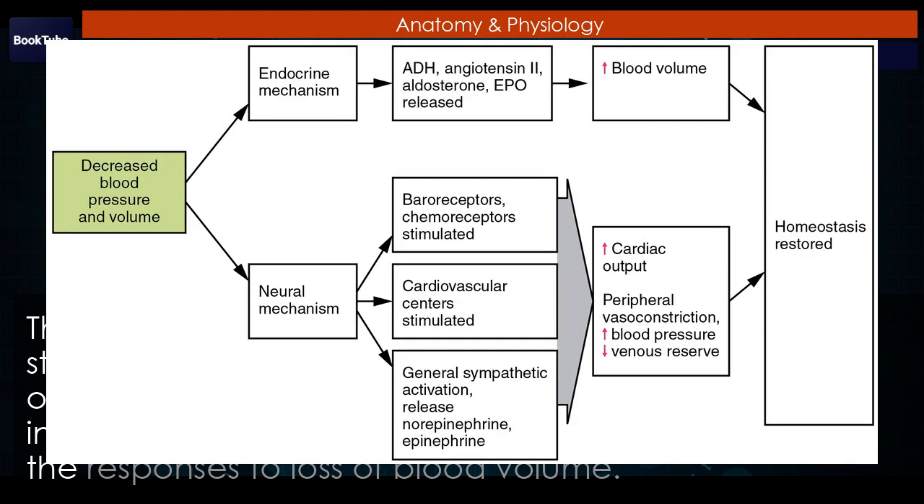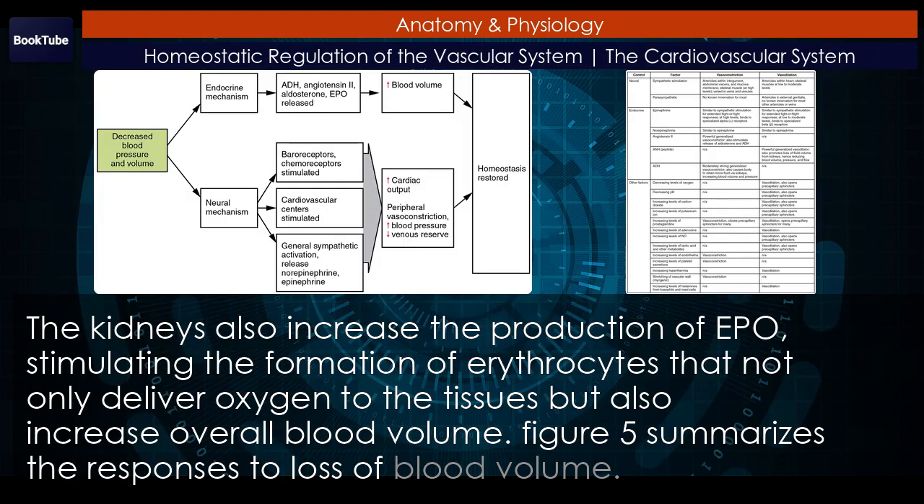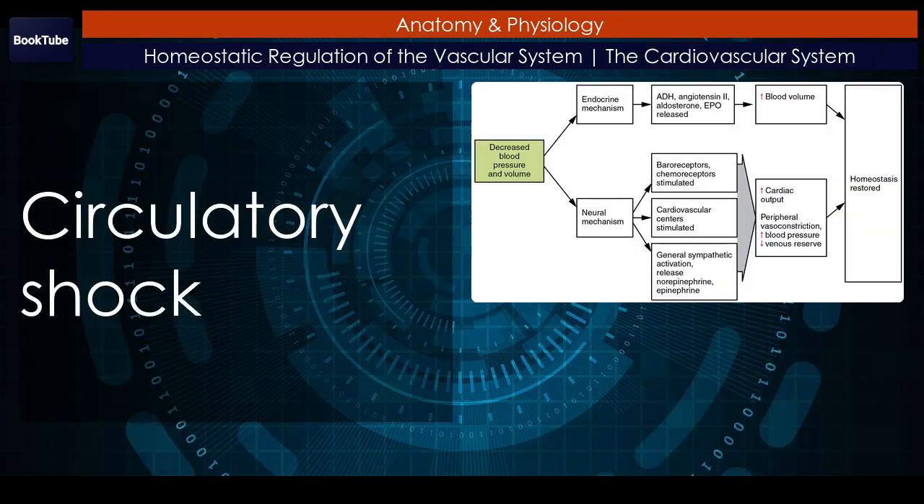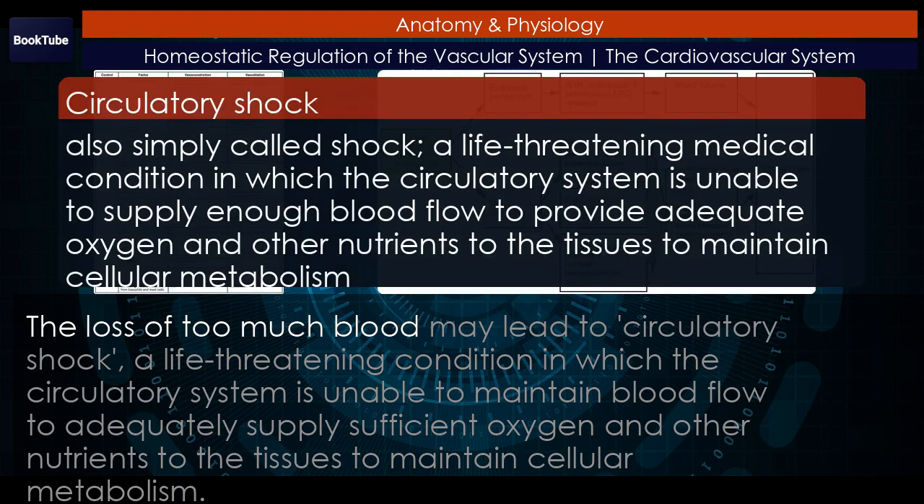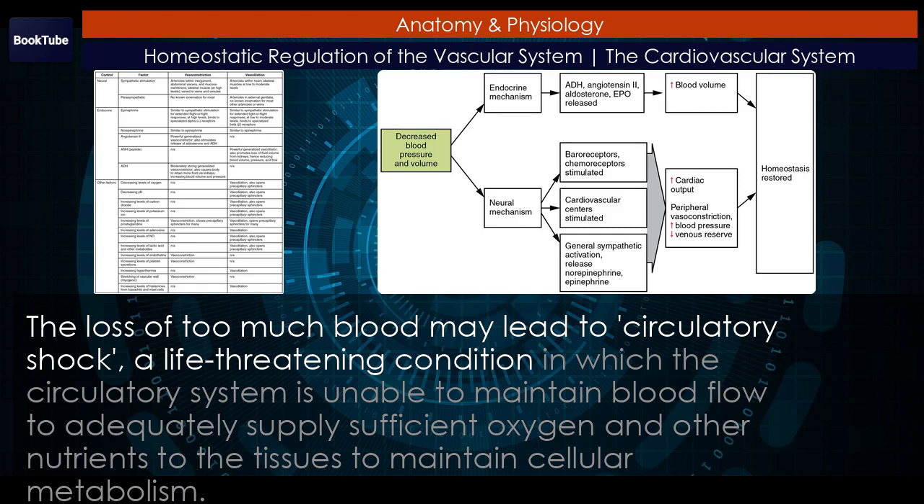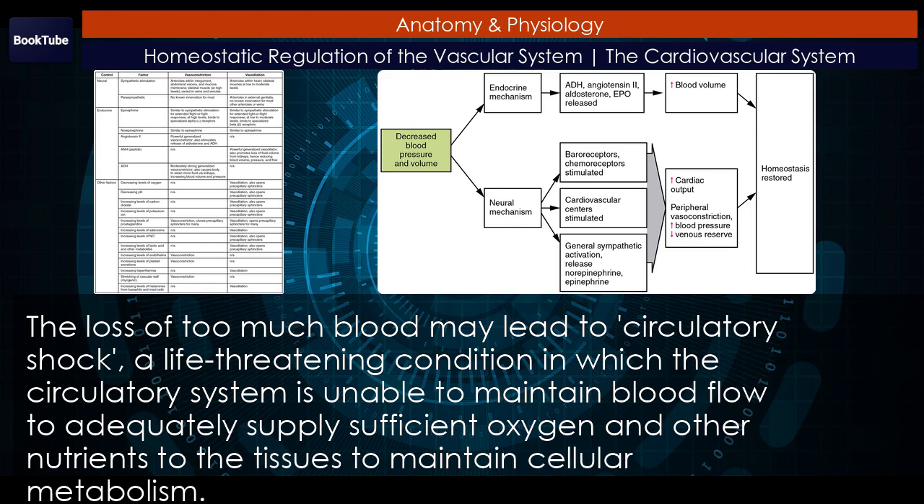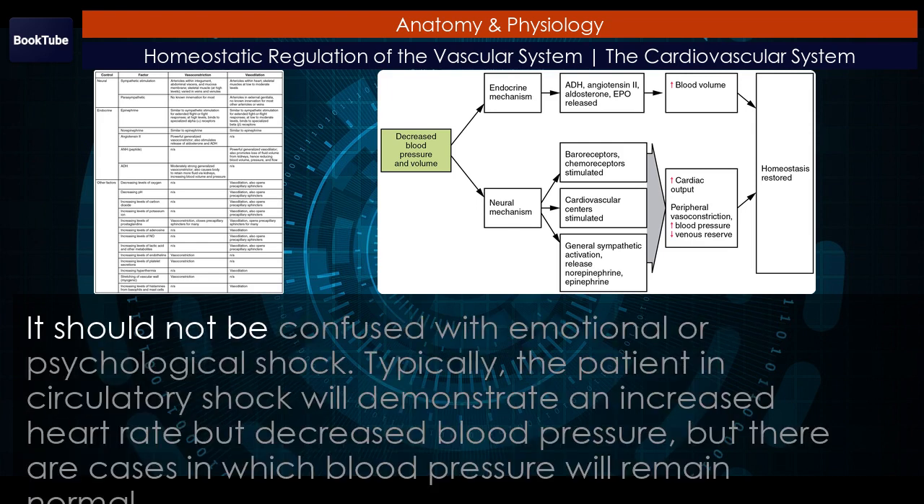Figure 5 summarizes the responses to loss of blood volume. Circulatory shock. The loss of too much blood may lead to circulatory shock, a life-threatening condition in which the circulatory system is unable to maintain blood flow to adequately supply sufficient oxygen and other nutrients to the tissues to maintain cellular metabolism. It should not be confused with emotional or psychological shock.